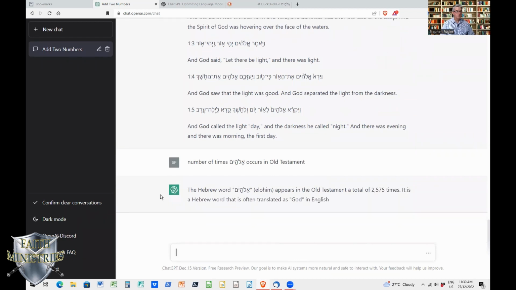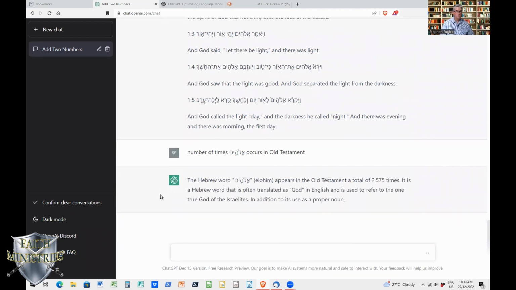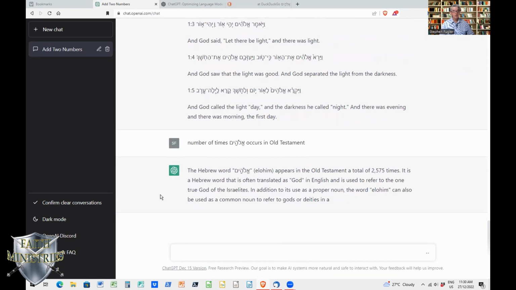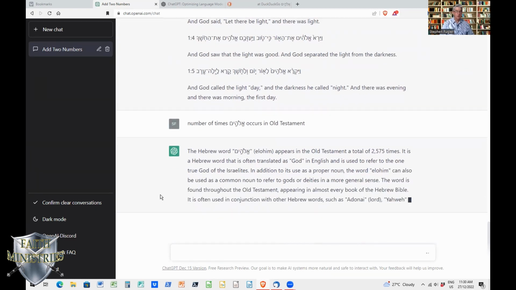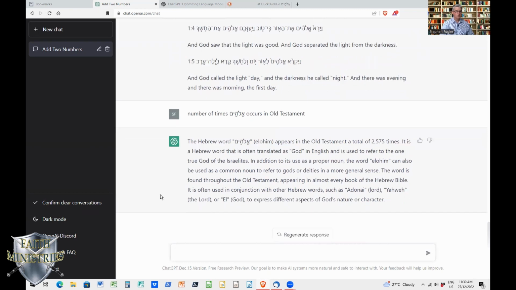So it says here, the Hebrew word Elohim appears in the Old Testament a total of 2,575 times. The Hebrew word is often translated as God in English. Here it is referred to as the true God of the Israelites, etc. And it comes down here and talks about it being often used in conjunction with other Hebrew words such as Adonai, Lord, Yahweh, the Lord, and El, God, to express different aspects of God's nature or character.